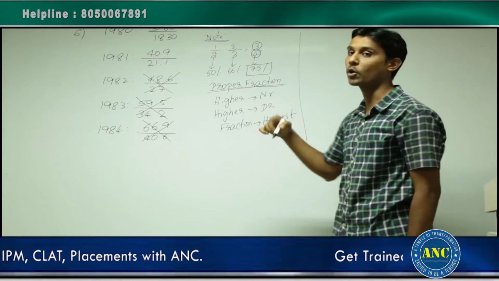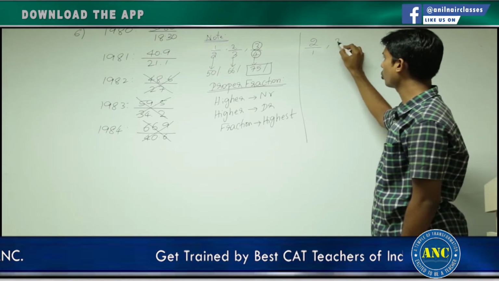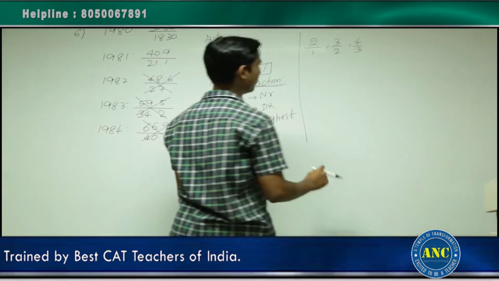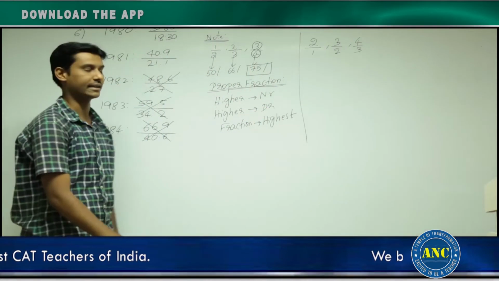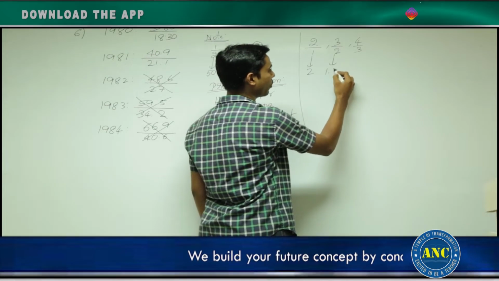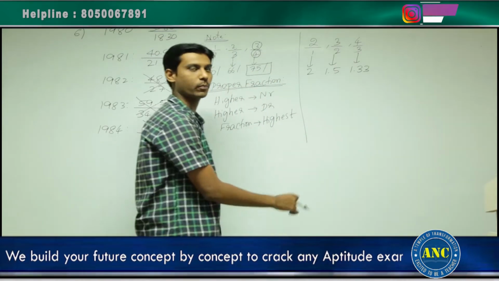Similarly, if I take an improper fraction, let me reverse these numbers. It becomes 2 by 1, 3 by 2 and 4 by 3. These are improper fractions, where the numerator is greater than the denominator. 2 by 1 is nothing but 2. 3 by 2 is nothing but 1.5. 4 by 3 is nothing but 1.33.